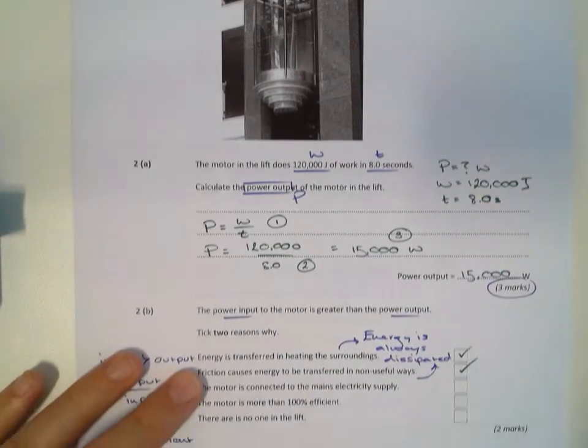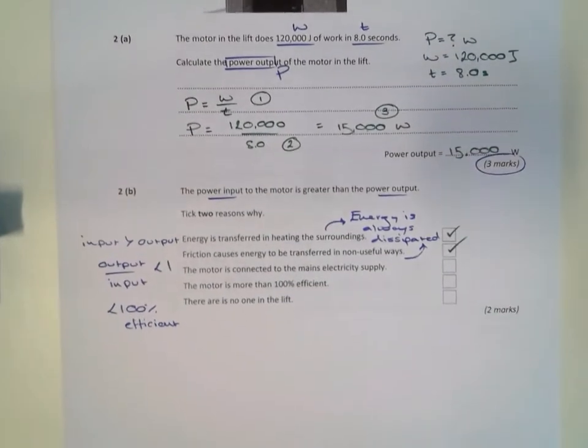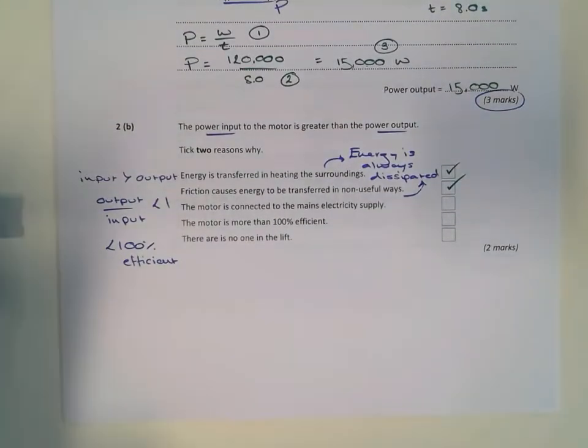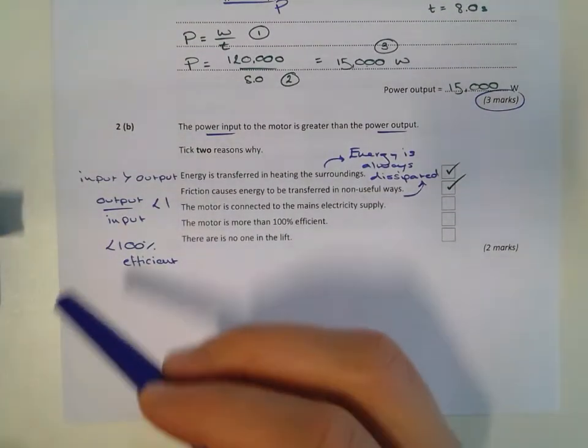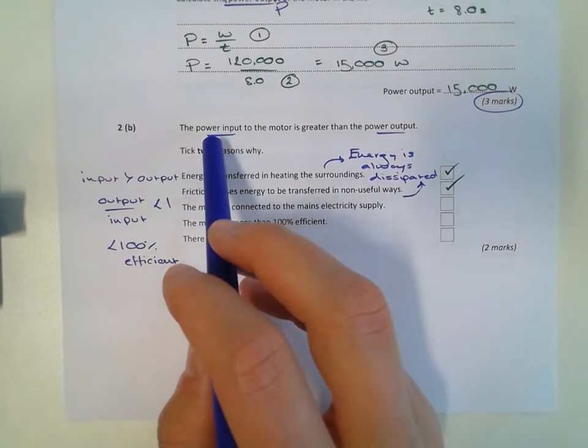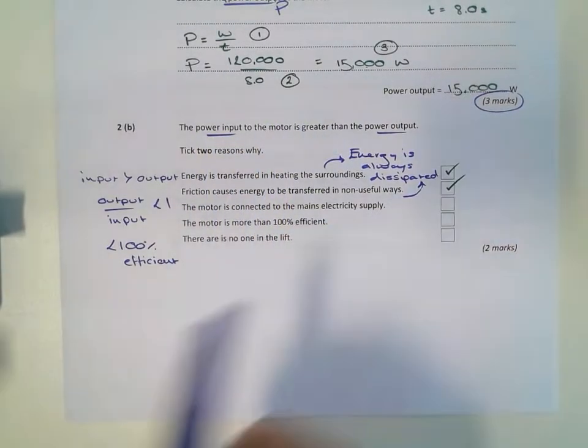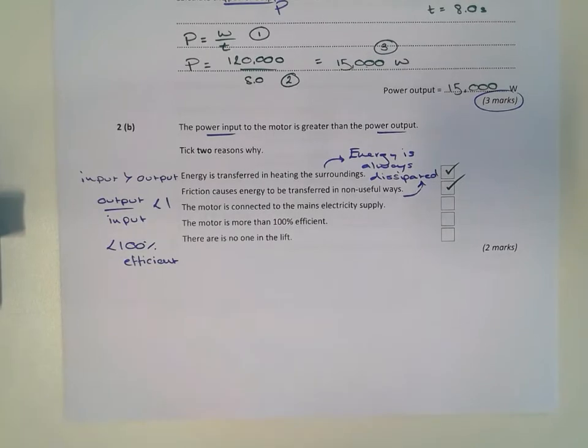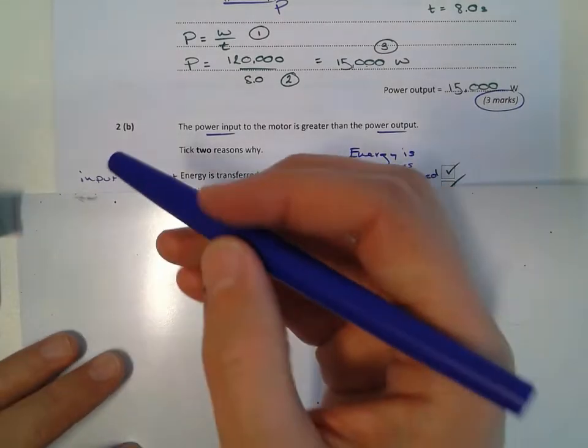Alright, moving down. Question 2b. This is an interesting question actually. So let me just explain it to you. It says the power output of the motor is greater than the power input. So I've just written that down. Just paying attention here.